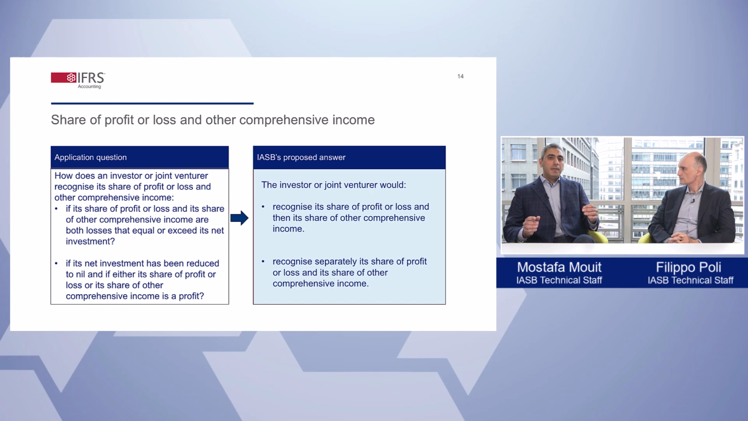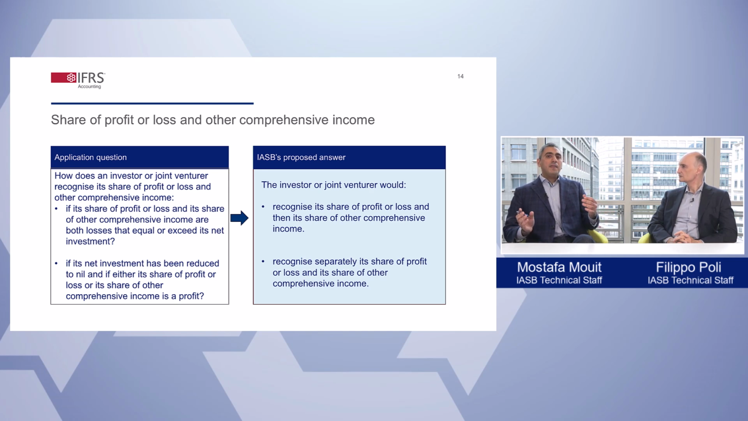So the IASB is proposing that an investor recognize first its share of profit or loss. But what if, when the investment has already been reduced to nil, one of the shares of profit or loss or OCI is a profit and the other one is a loss? In this situation, the IASB is proposing that an investor continue recognizing the two shares separately for the same amount.